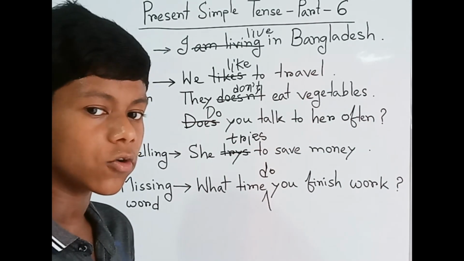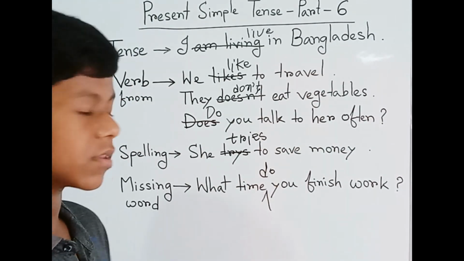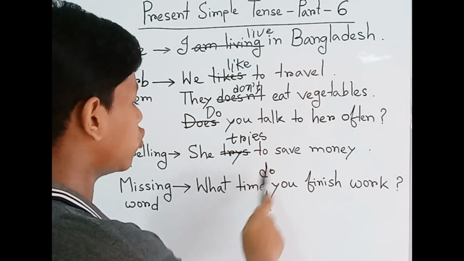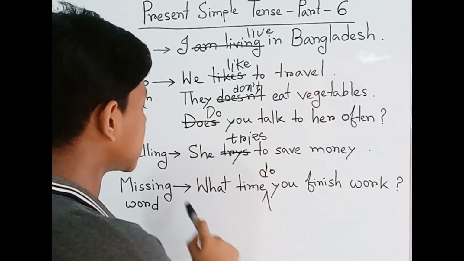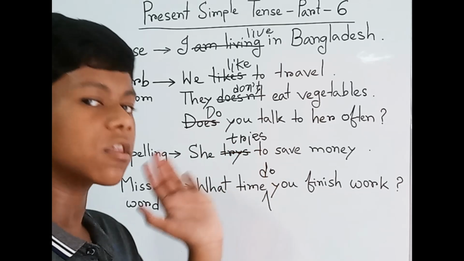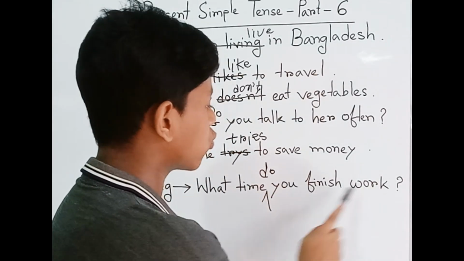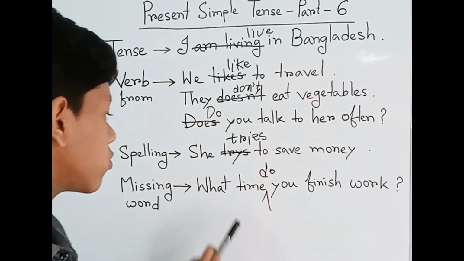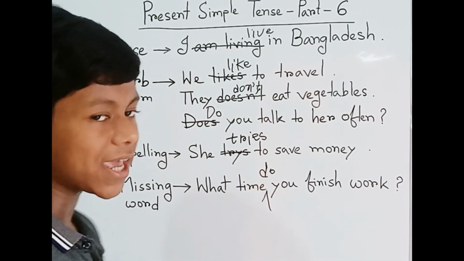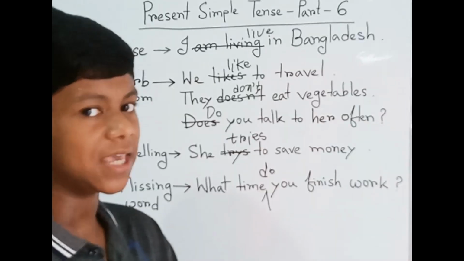Why have we added do? We understand because the subject here is you, which is the second person. That's why we have added do. And what time is a question word which we already learned in the previous parts of the present simple tense. So what time do you finish work? We have already understood the missing word is do, which we can't miss when speaking English.